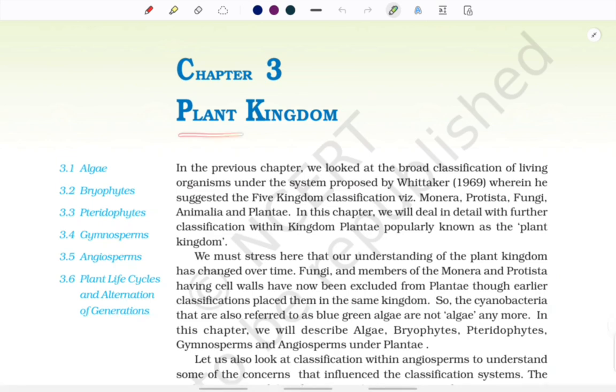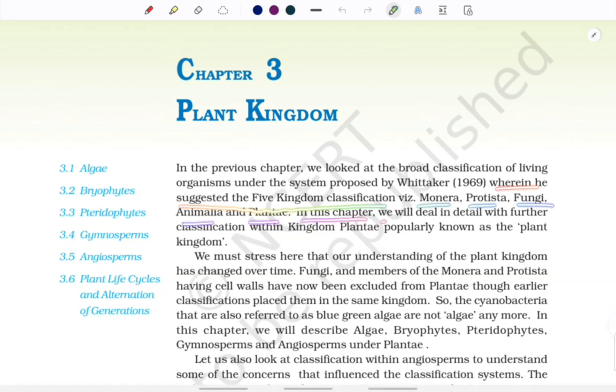The name of the chapter is Plant Kingdom. Let's start with the reading portion. In the previous chapter, we looked at the broad classification of living organisms under the system proposed by Whittaker in 1969. Dates are very important. The five kingdom classification given by R.H. Whittaker happened in the year 1969, wherein he suggested the five kingdoms: Monera, Protista, Fungi, Animalia and Plantae.